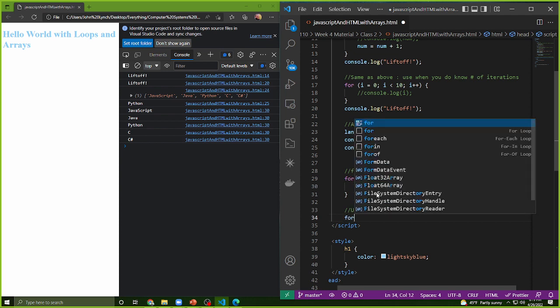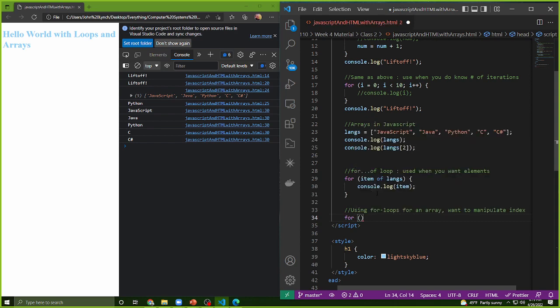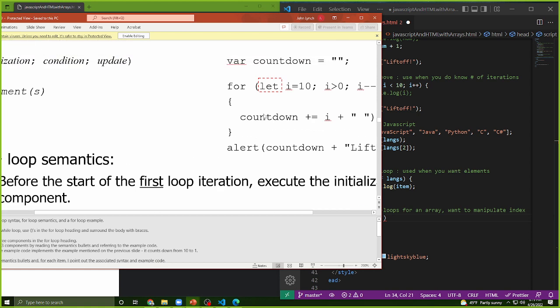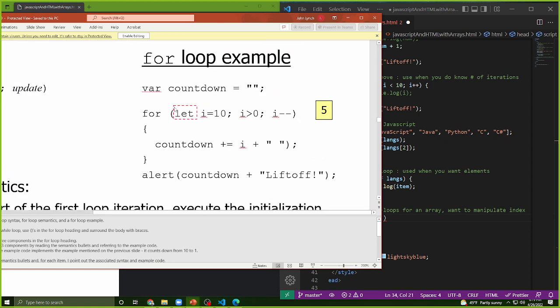And again, very similar to what we said before, a for loop starts with the keyword for, and then we initialize the start. So this is the initializer. It's mostly going to be at 0, but in the example in the book, as you can see here, you can actually start from 10. In this example right here, you could start at for let i is equal to 10. So we go from 10, i is greater than 0, and we do a minus minus to decrement. So we go down instead of going up.